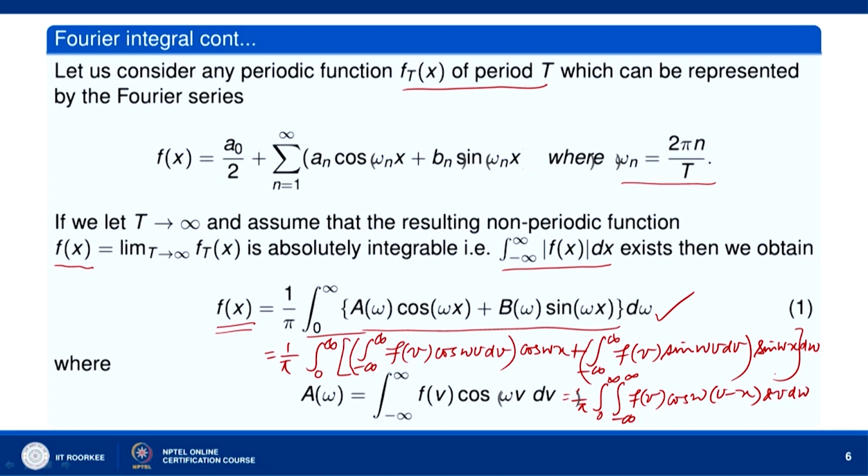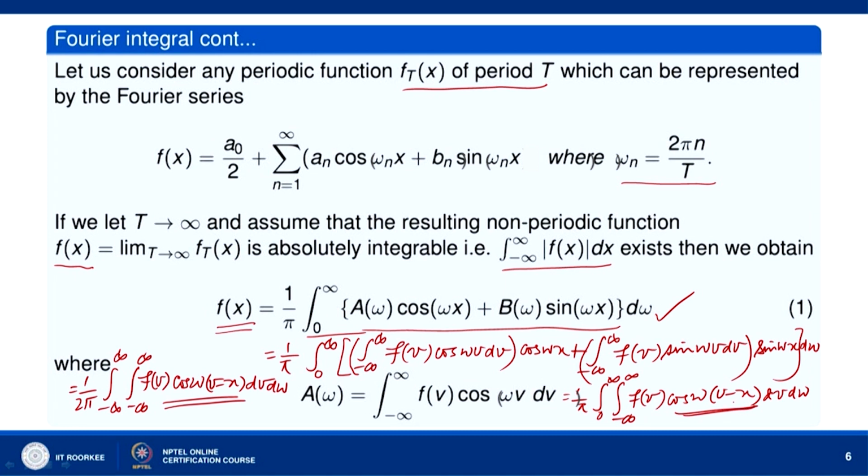Okay. So, we can write like this. Now, cos omega (b minus x) is an even function of omega. So, we can make it 1 over 2 pi, integral over minus infinity to infinity, integral over minus infinity to infinity, f(b) cos omega (b minus x) db d omega. This is because cos omega (b minus x) is an even function of omega.